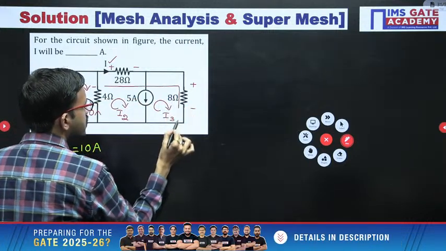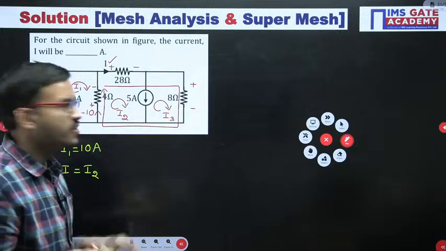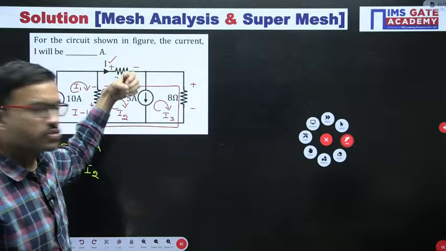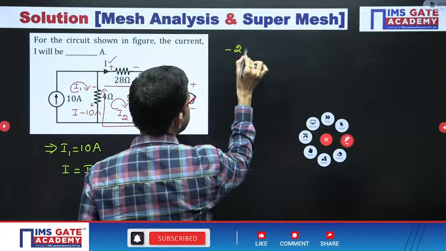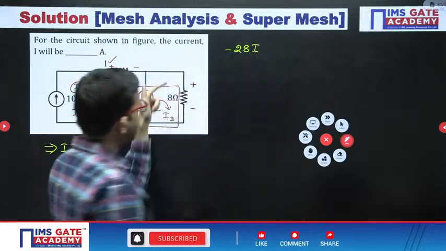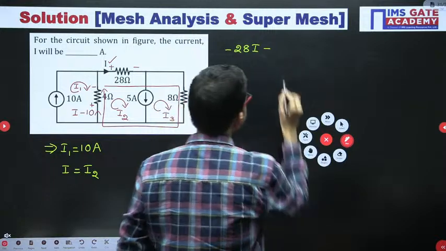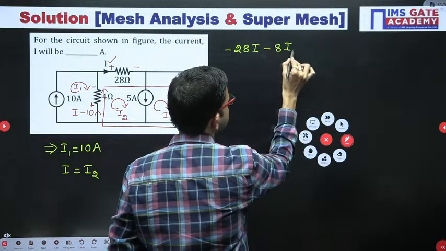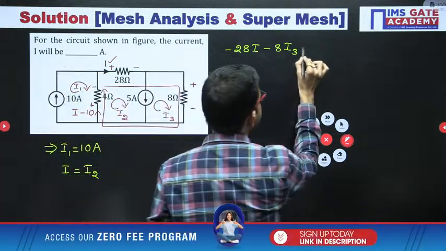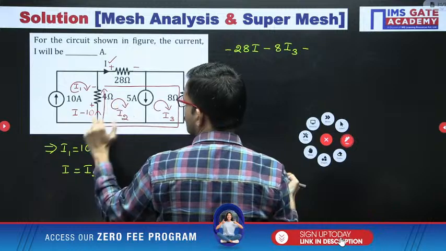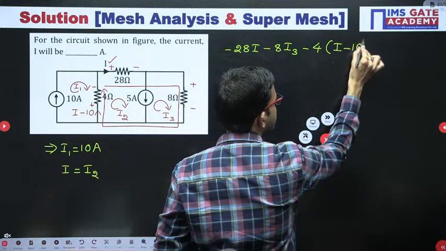Okay, in this closed path you can apply KVL, that's all. After removing the common current source, here plus 2 minus 20 minus 28I, then plus 2 minus 8 into I3, then once again plus 2 minus 4 into I minus 10 is equal to